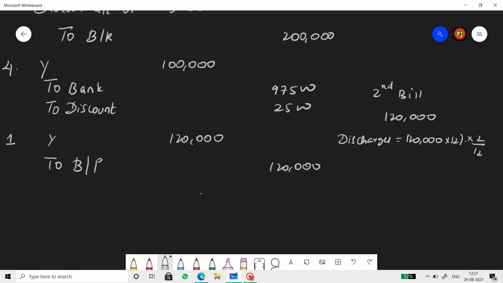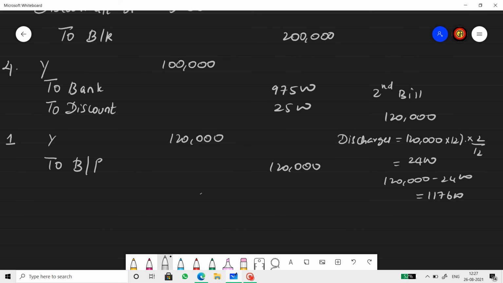If you do this, you will come to know that the amount of discount is 2,400. So Y would have received 1,20,000 minus 2,400, which works out to 1,17,600. This is what Y is getting when Y discounts the bill accepted by X.